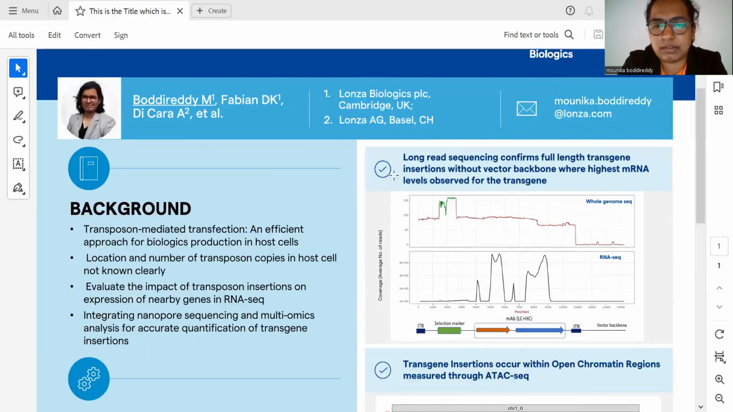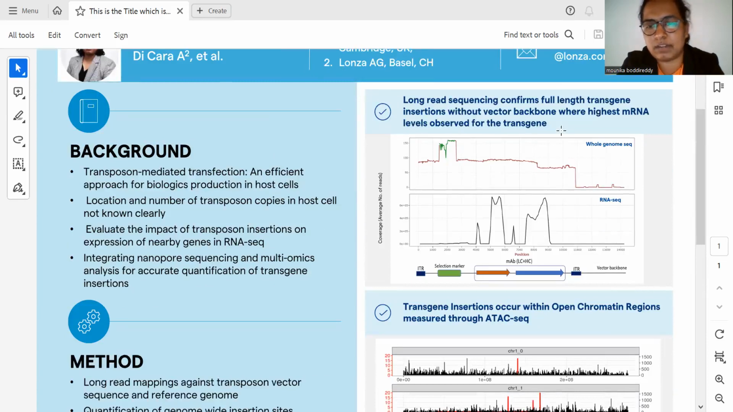Now I would like to explain the results and the interesting observations which I have obtained in my analysis. Long read sequencing confirms the full-length transgene insertions without any vector backbone insertions, where the highest levels of mRNA are observed for the transgene. In the first plot, we see the whole genome sequence for the ultra-long nanopore read sequencing data, with the coverage of the number of reads mapped on the y-axis, and on the x-axis the vector scheme which we can see below the plot. The transgene insertion is flanked by the ITRs, and there is also a vector backbone here. This vector schema corresponds to the positional coordinates on the x-axis.